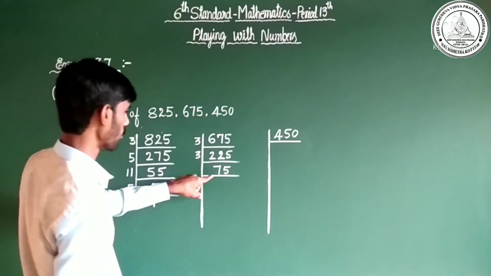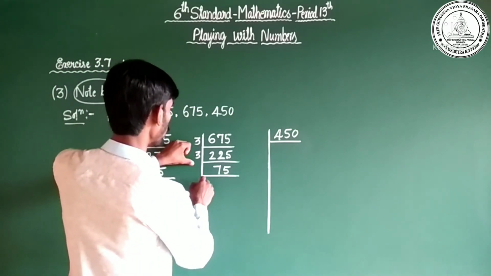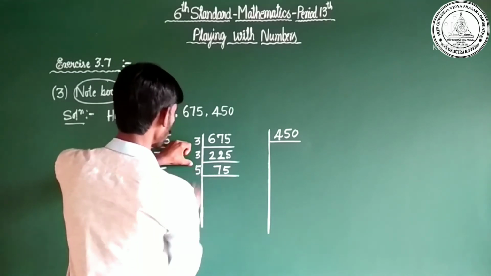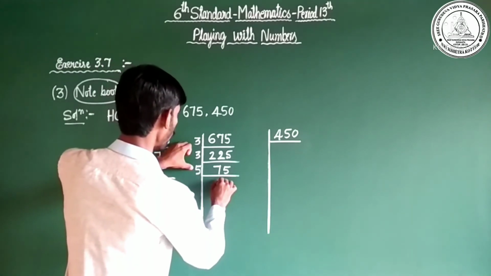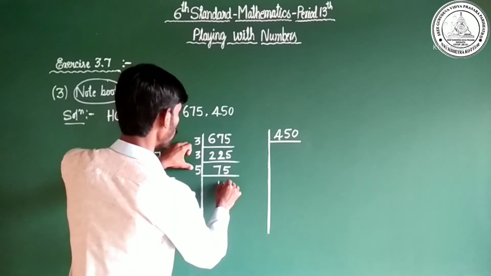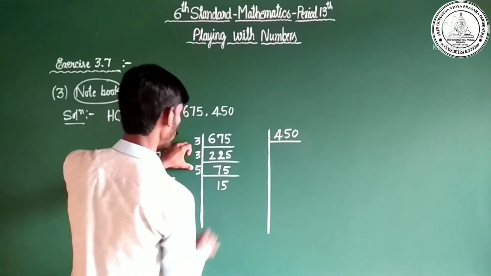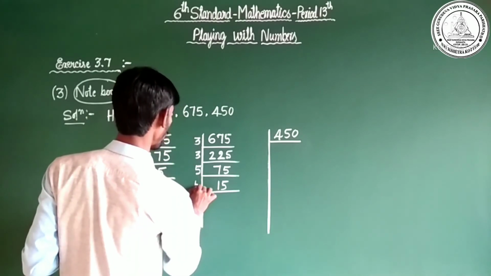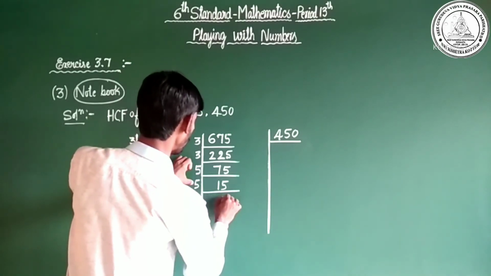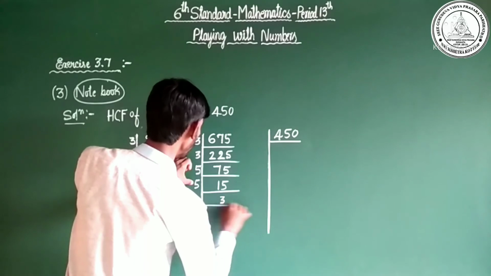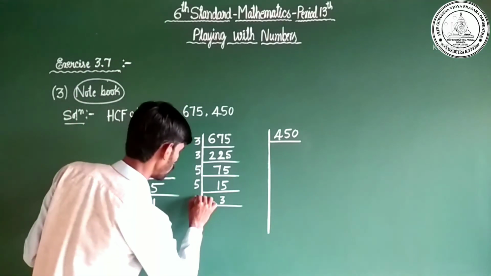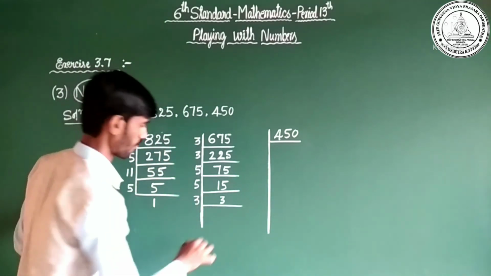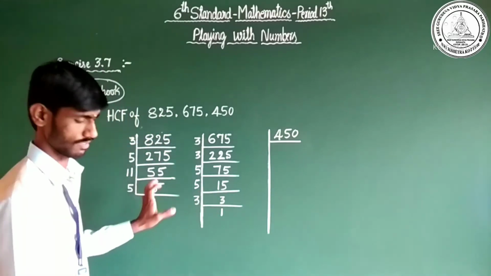Next, 75 divided by how much? I'll take 5. 5 1s are 5, 5 5s are 25. Okay. Next, draw a line. I'll take 5 once again. 5 3s are 15. Draw a line. Next, 3 1s are 3. It has cleared.